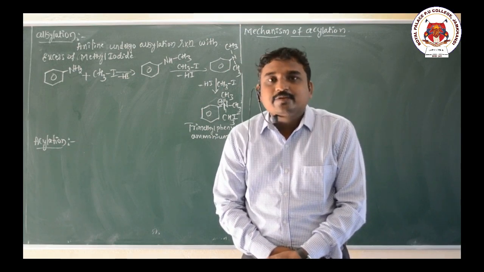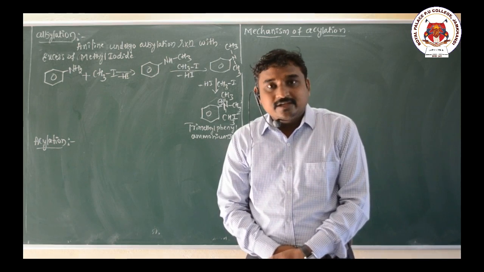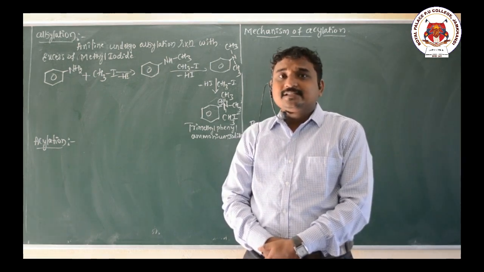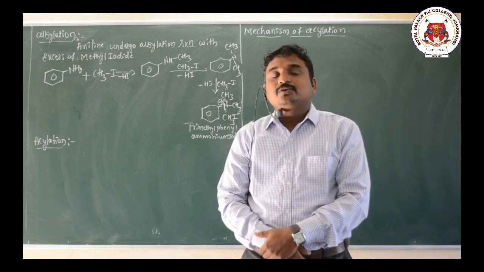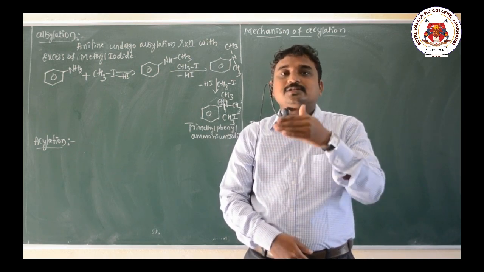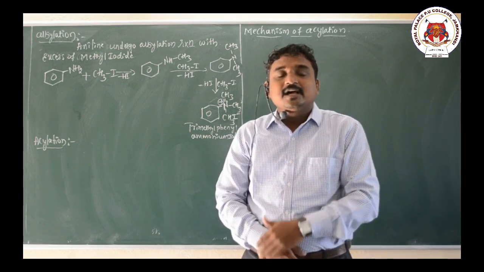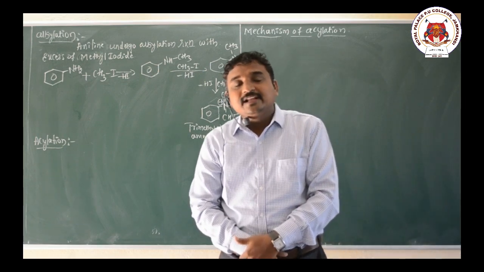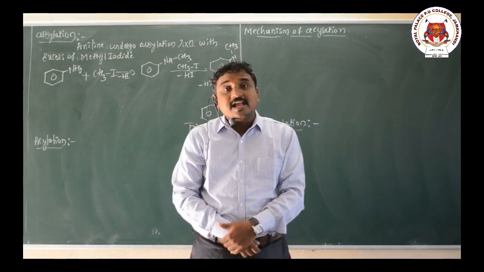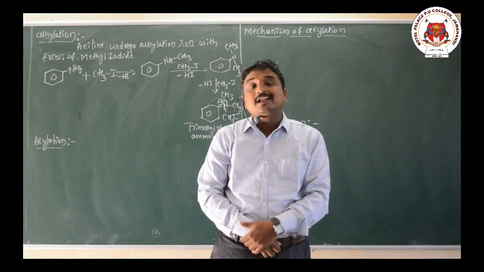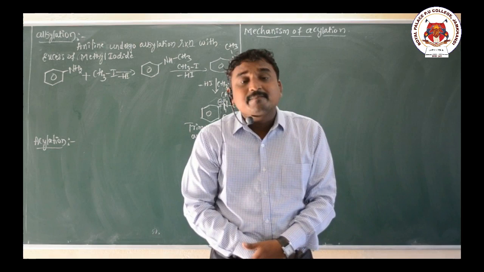In the last class we discussed the alkylation of amines. When primary amines undergo successive alkylation, there is a formation of secondary amine and tertiary amine, and finally we get quaternary ammonium salt. This reaction is called Hofmann alkylation reaction. We have already studied this reaction in the previous video.